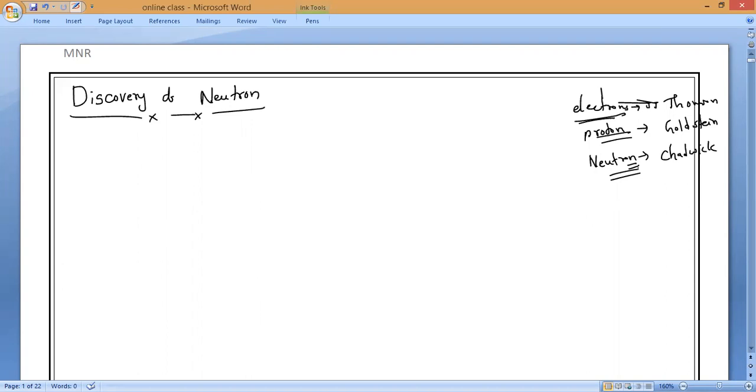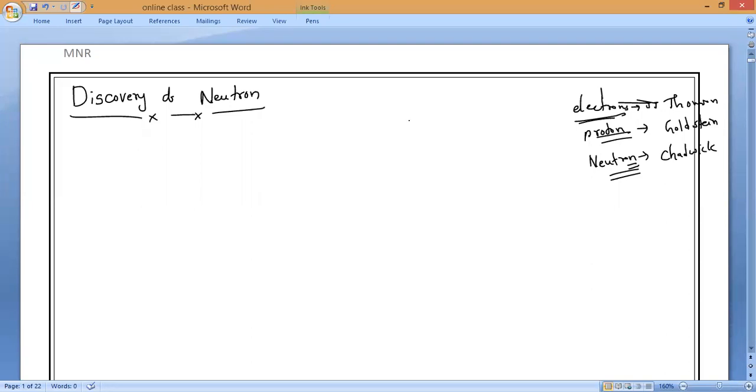It was assumed in 1920 that there are only electrons and protons present in an atom, and that the mass of the atom is only due to the protons, as the mass of electrons was negligible. Yes or no, guys?